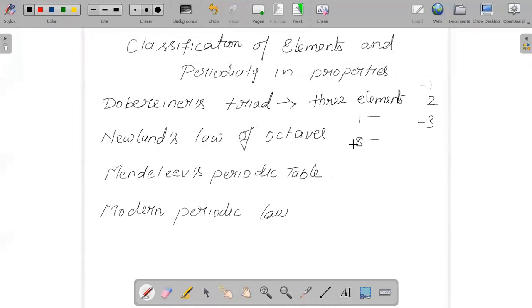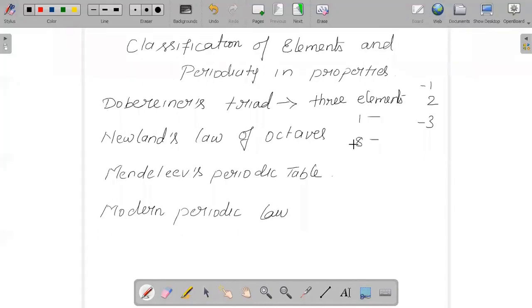That is why he called it the law of octaves, because a similar relationship existed. Again, he was also successful enough in bringing this relation for a few elements, but not all. Again, this also had certain limitations. His classification was successful enough, but only till calcium. And further, he was unable to proceed.